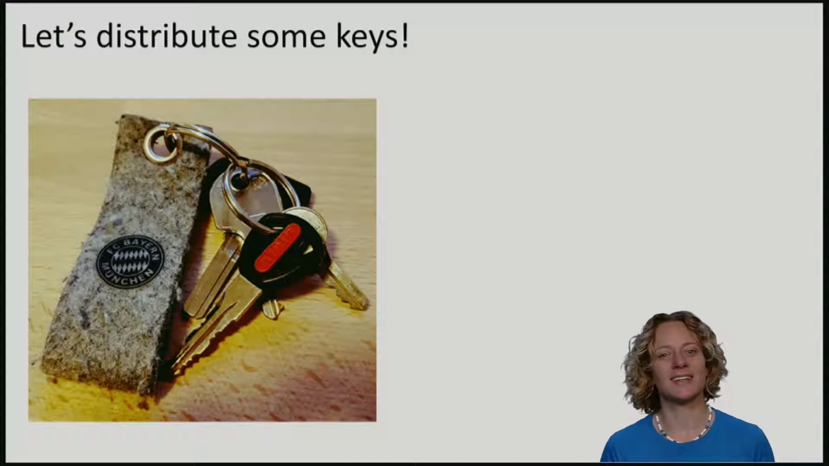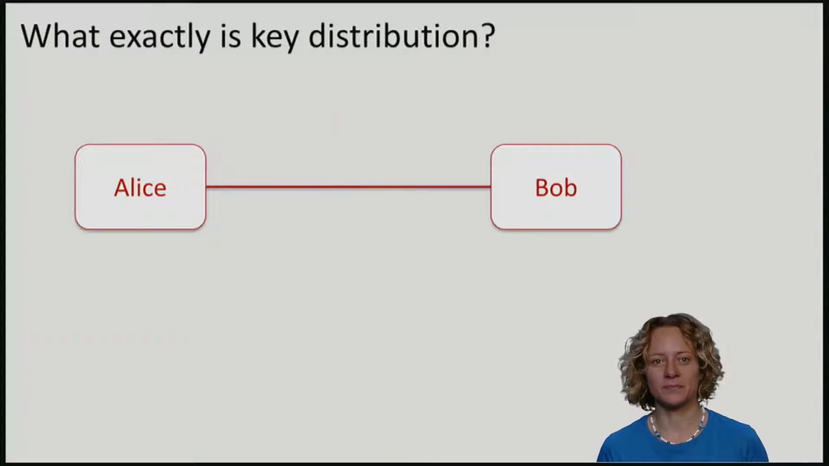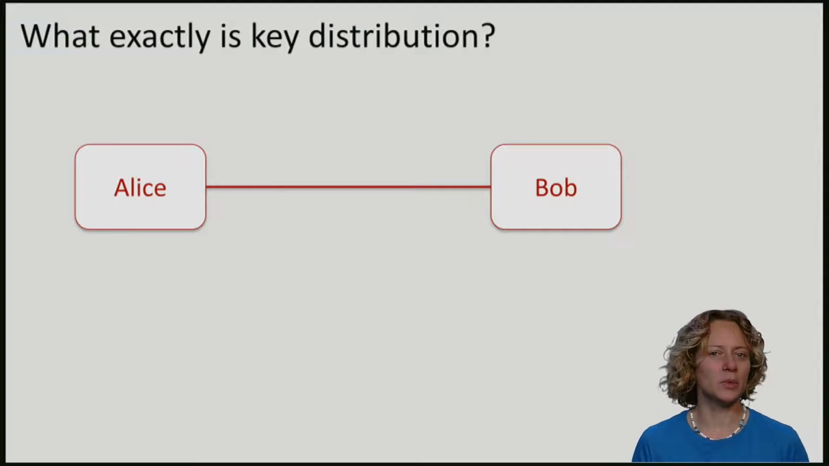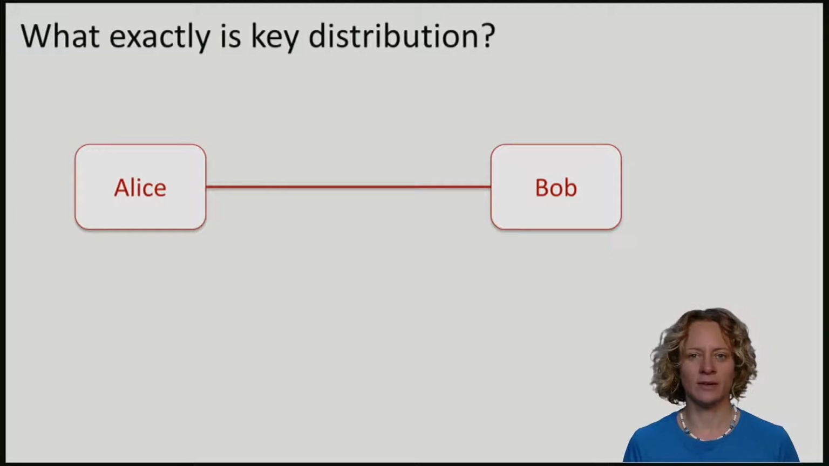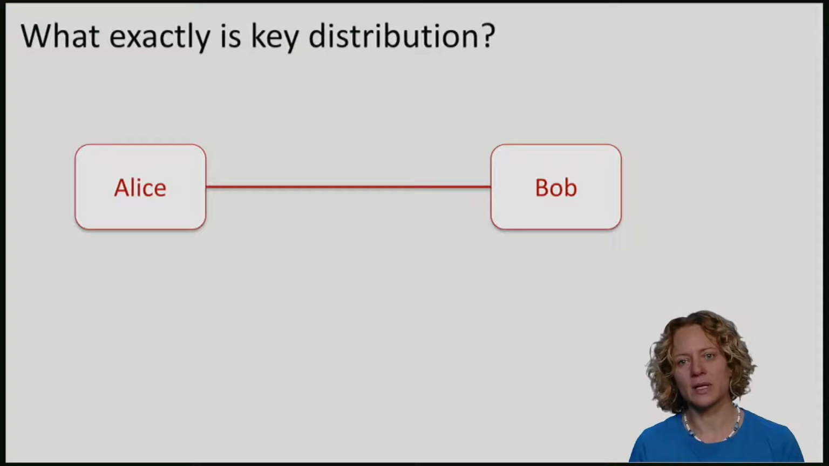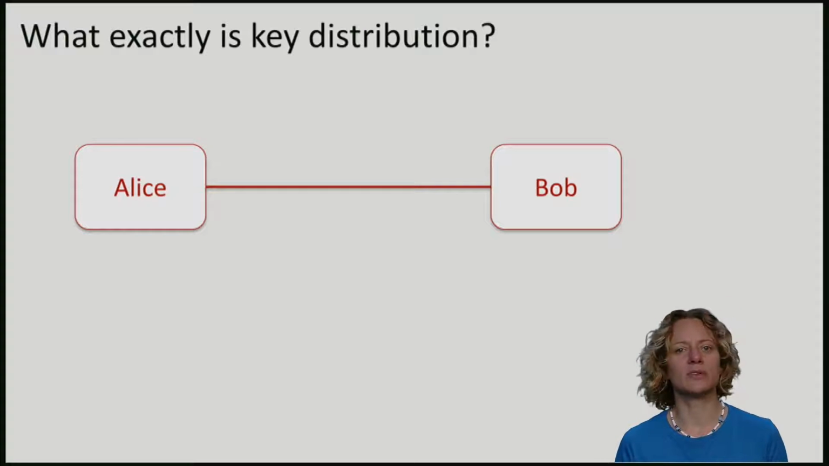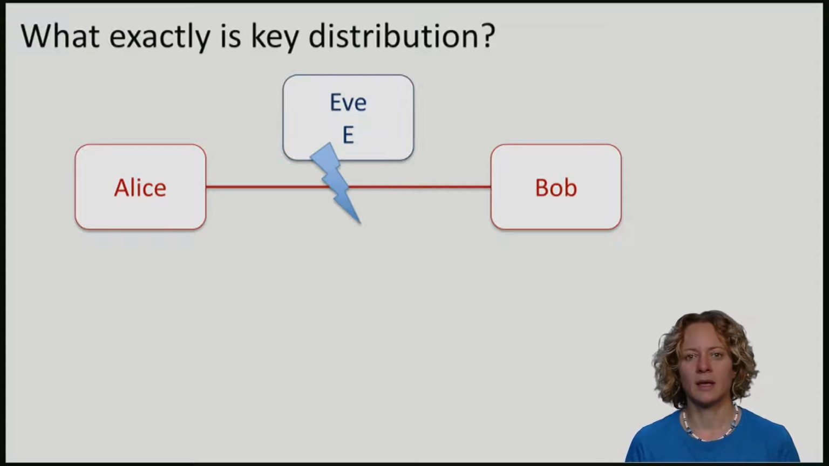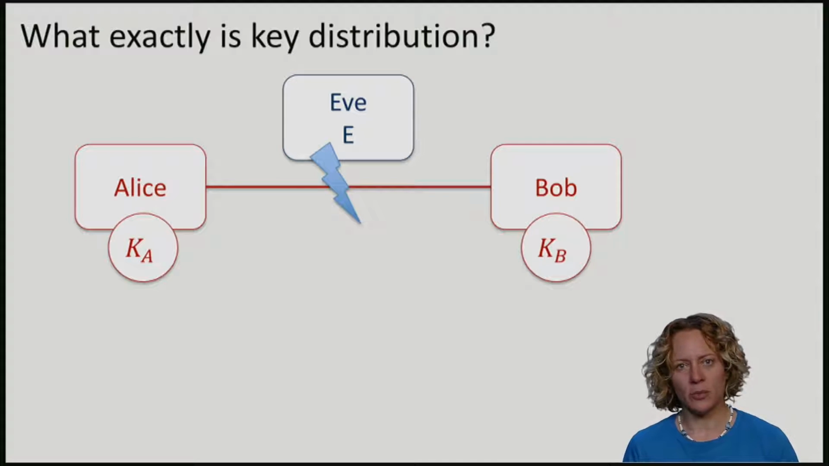So what exactly is key distribution? We have Alice and Bob, and they want to establish a key, for example, for use in the one-time pad. A key distribution protocol is a protocol between Alice and Bob. They exchange messages over the communication channel, such that at the end of the day, even if there is an all-powerful eavesdropper, they can produce keys. I will call the key of Alice Ka and the key of Bob Kb.